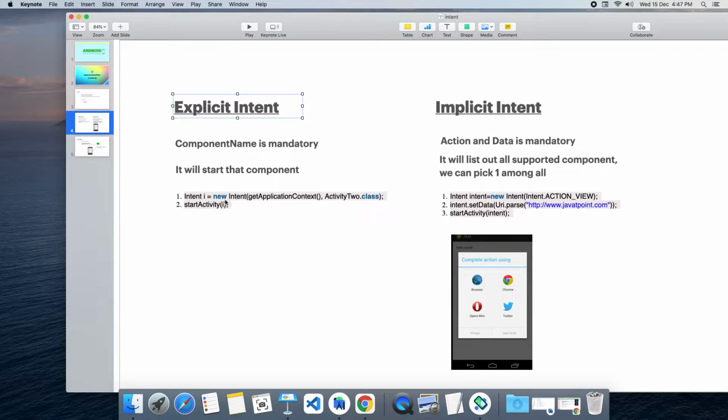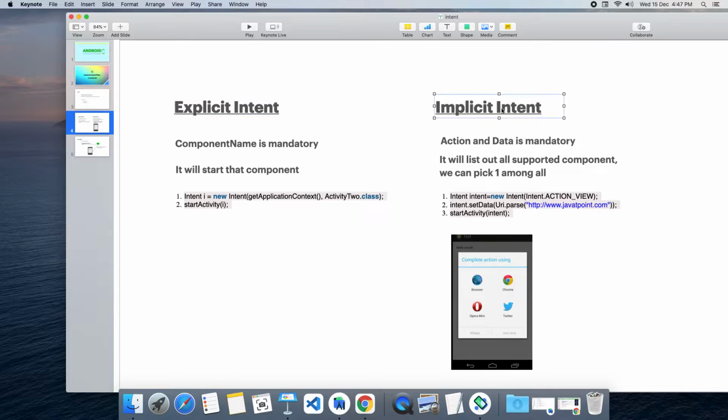Here, intent equal to new Intent. Inside the intent we are giving which component to start, that is Activity2. So we clearly know we are going to start Activity2, and we are passing that intent to Android OS. Android OS will take up that intent. Inside that intent, Activity2 is there, so it will create one instance for that Activity2 and launch that activity. So when it comes to explicit intent, if you clearly know which component we are going to start, that is explicit intent.